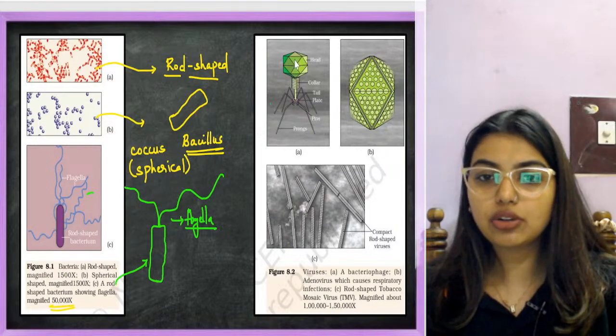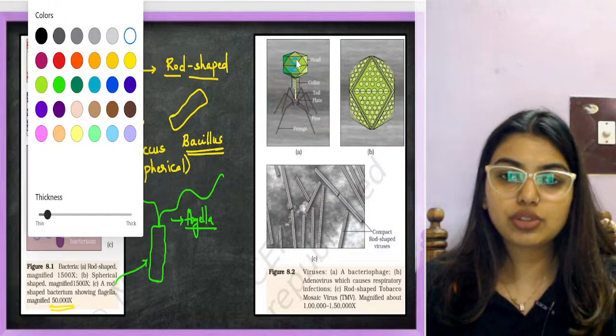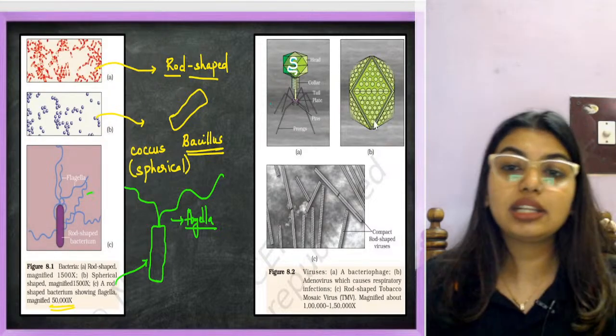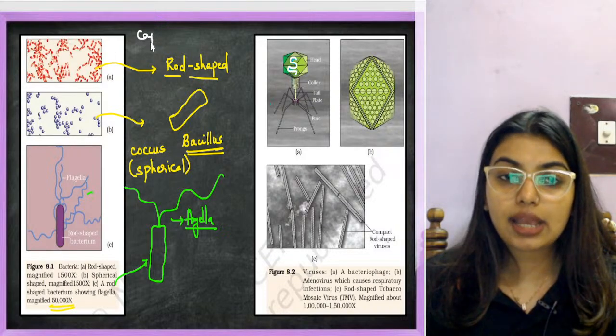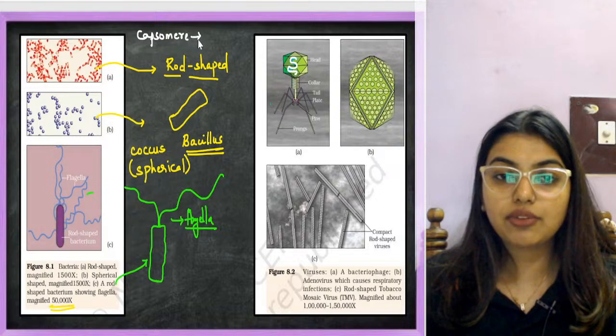Inside this protein coat there is going to be the DNA material. To protect this genetic material, they have a protein coat like this, and this protein coat is made up of capsomeres.